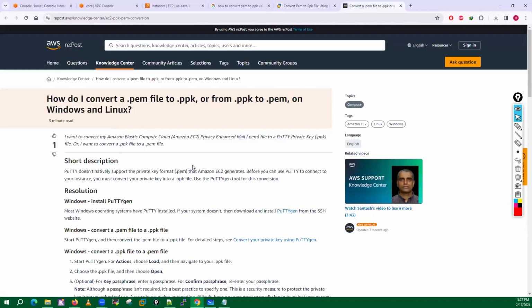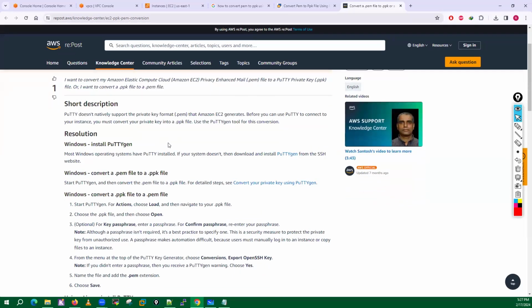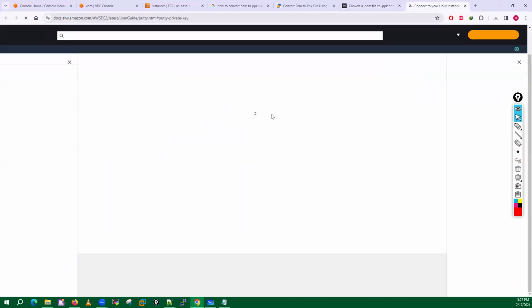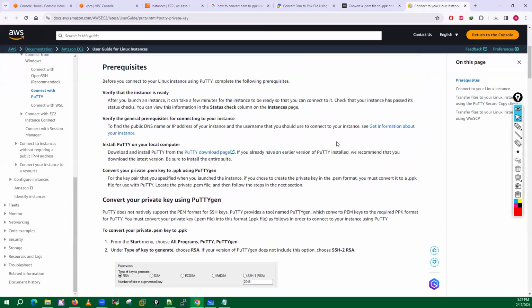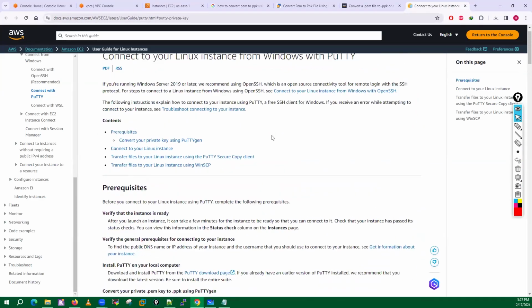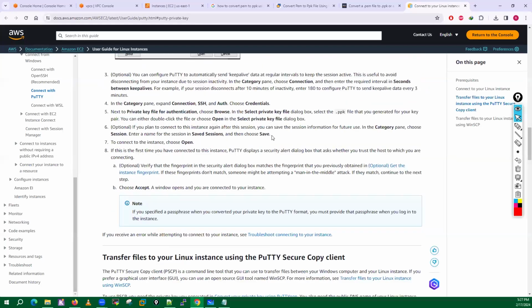Here also you will get how do I convert a .pem file to PPK or from PPK to PEM. So this is also a very good official AWS document, right? For converting PEM to PPK, you can just refer to this particular blog here. You will get the whole idea of what you have to do. Everything they have explained properly, right? So just visit these two links for that.